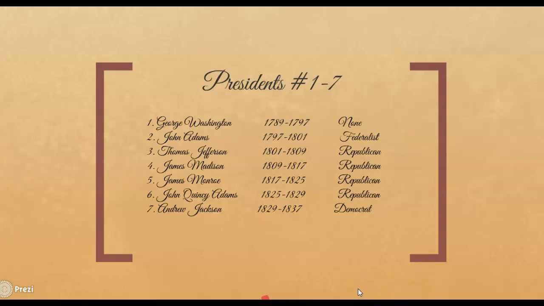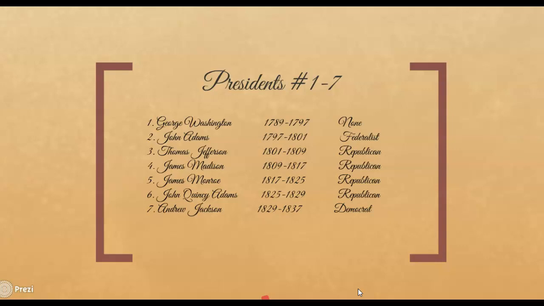Then number 3 is Thomas Jefferson. He is president from 1801 to 1809, and he is referred to as a Republican. Now remember, these are the ones in class, these 3 through 6. Technically they were called Democratic-Republican, and then later they wanted to shorten their name to Republican. So we're going to go by what your textbook says. So Thomas Jefferson, 1801 to 1809, and he is a Republican.